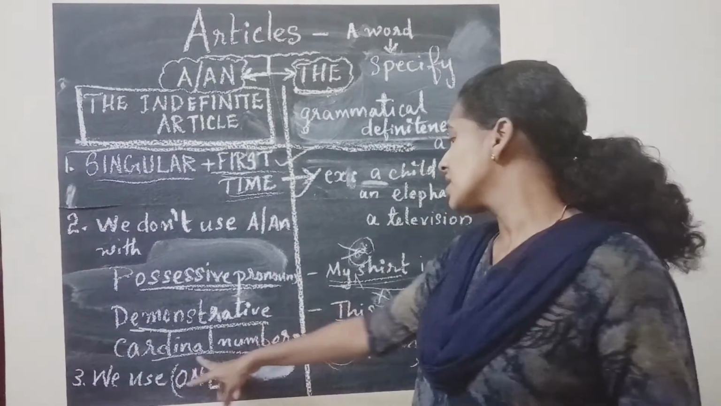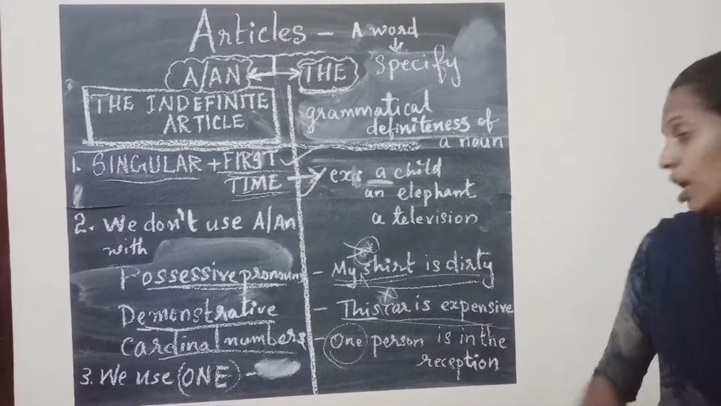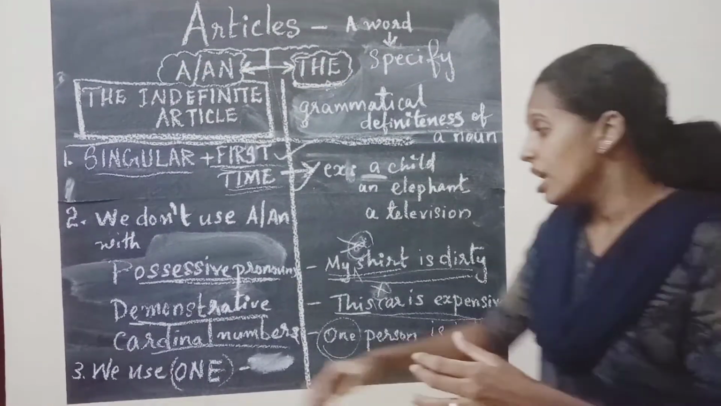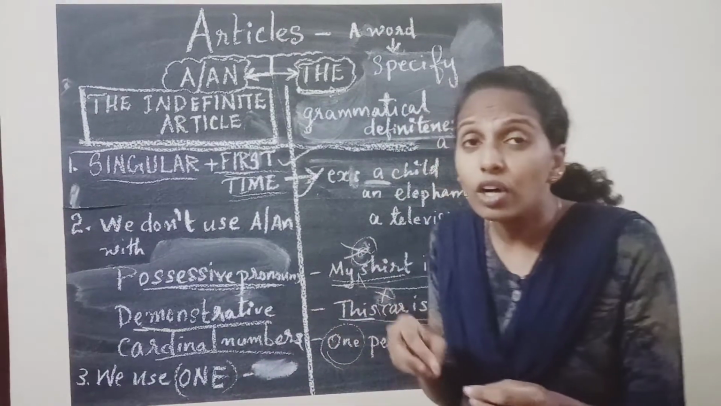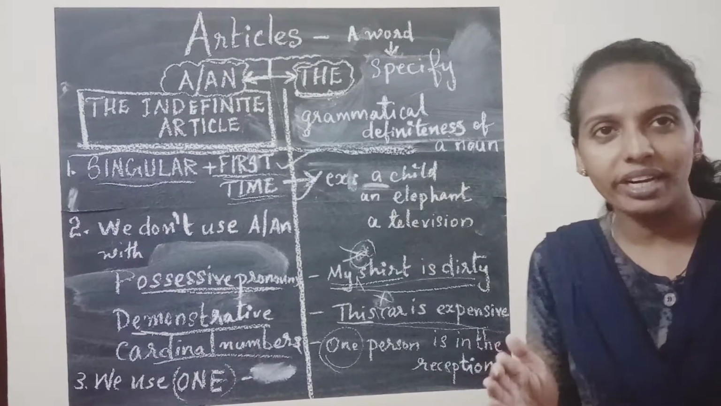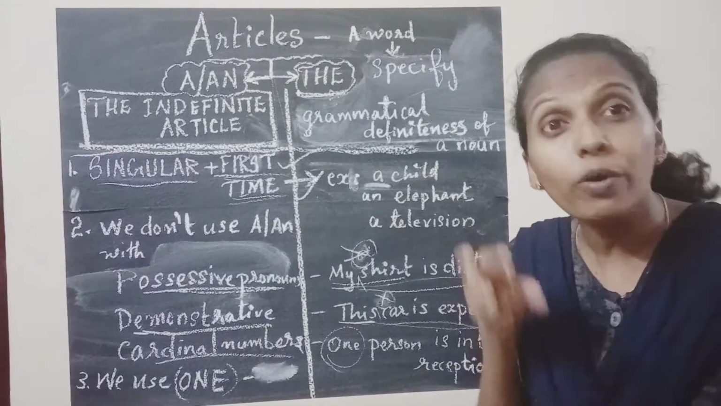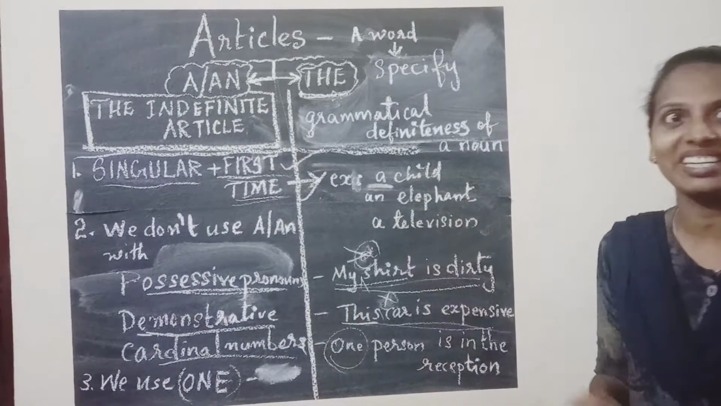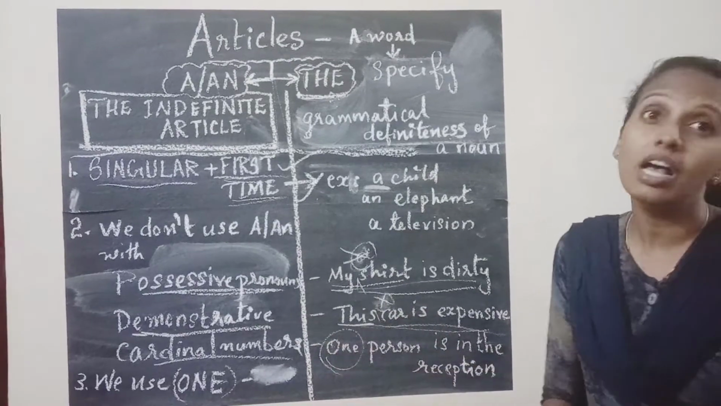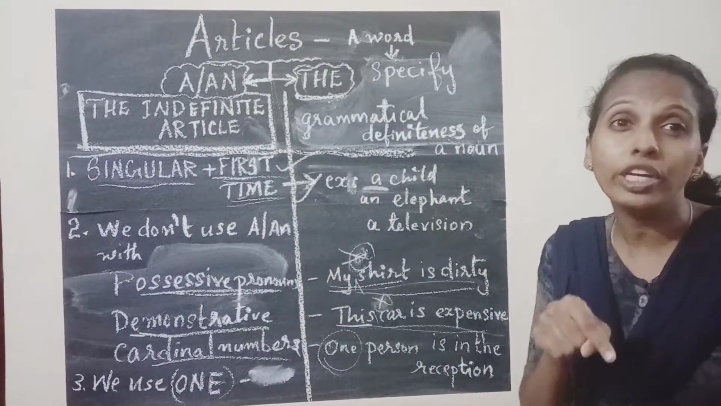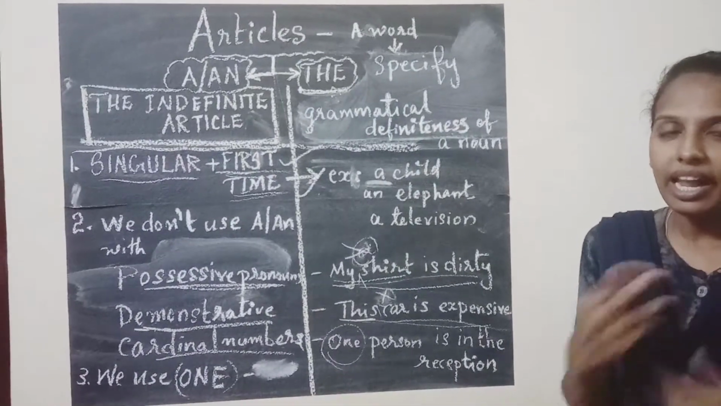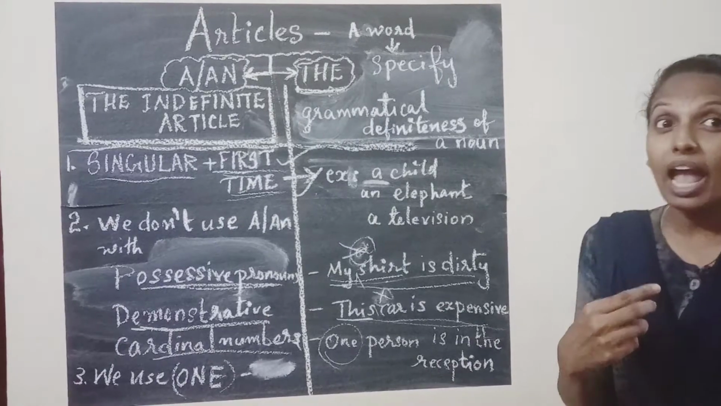Now this is a cardinal number. See, one person is in the reception. We use one because we need to mention the particular number. We want to give importance to the number. So we are saying one person. I have found a person there. We can say a person is there in the reception, but I want to point out one, one person. So there we are using one. Understand?